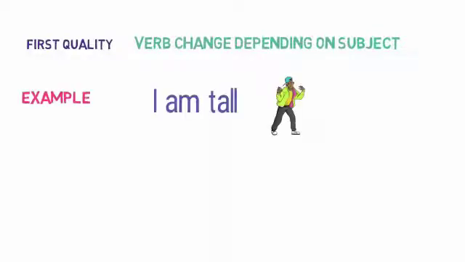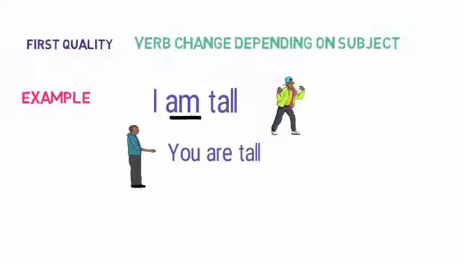I am tall. So here the subject is I, which is the first person. Tall is an adjective and am is a verb. Now look at the second example where the subject is second person. You are tall.